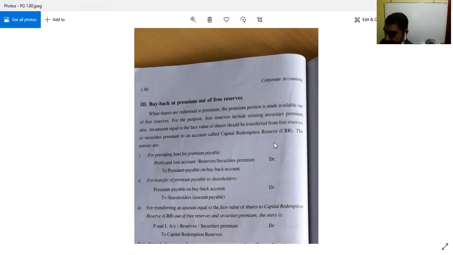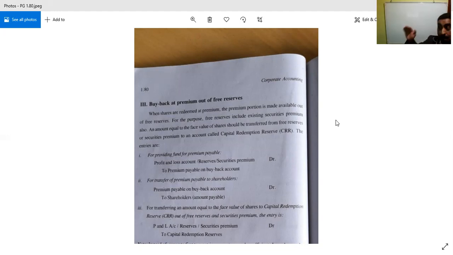First case, we see what? We see out of the fresh issue how a buyback is to be done. Second case is what? Par, a fresh issue, but at par only. Par in the sense means face value, that you are aware. Okay. Then in the previous case, second one, out of the free reserve. Then the third case is buyback at a premium out of the free reserve.